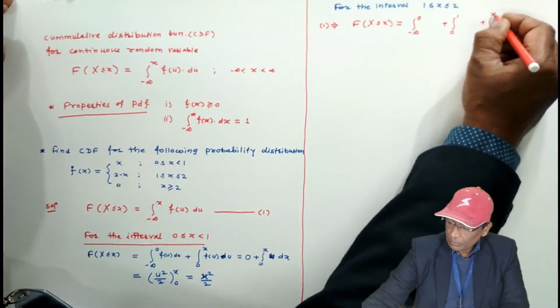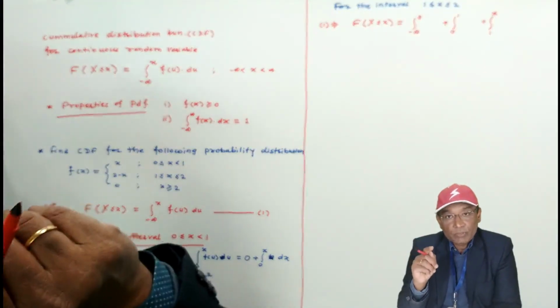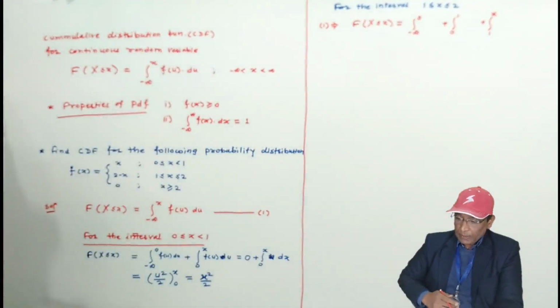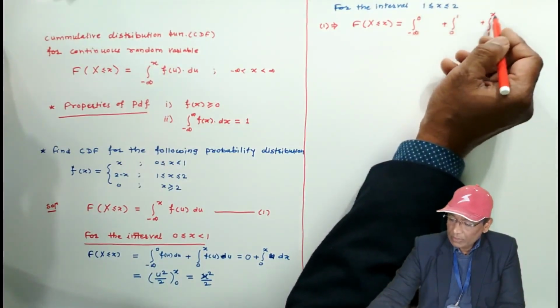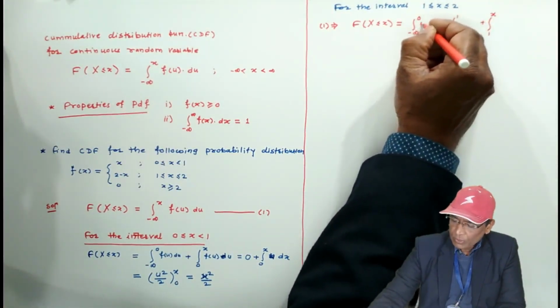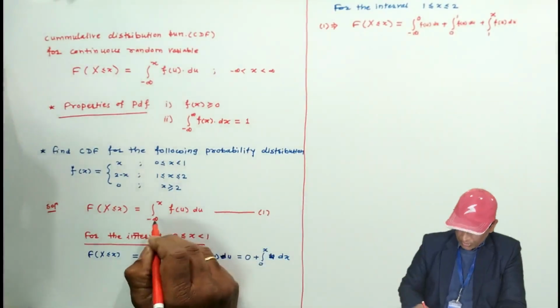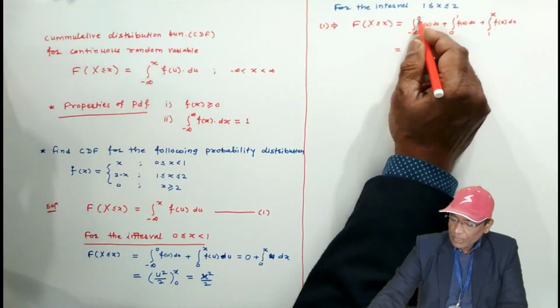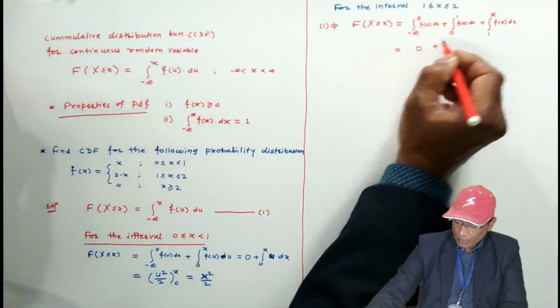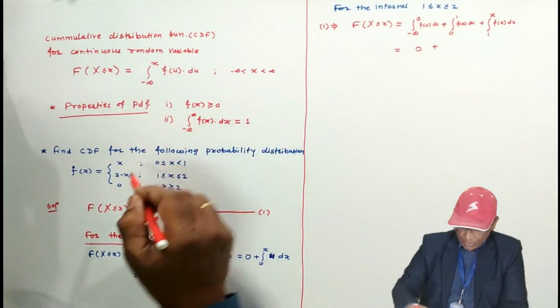We want the cumulative distribution function in terms of the variable in the interval 1 to 2, that's why I have written 0 to x. Here f of u du, equation 1, I have broken in this way.